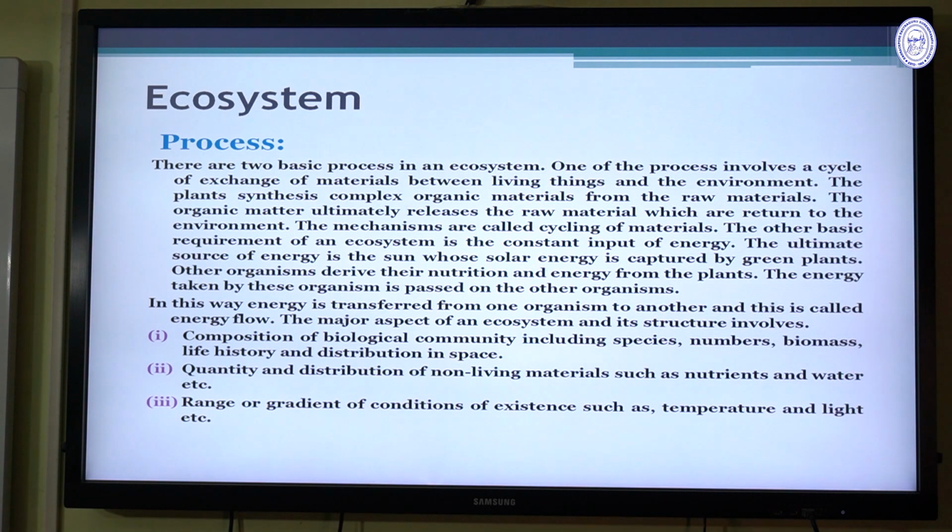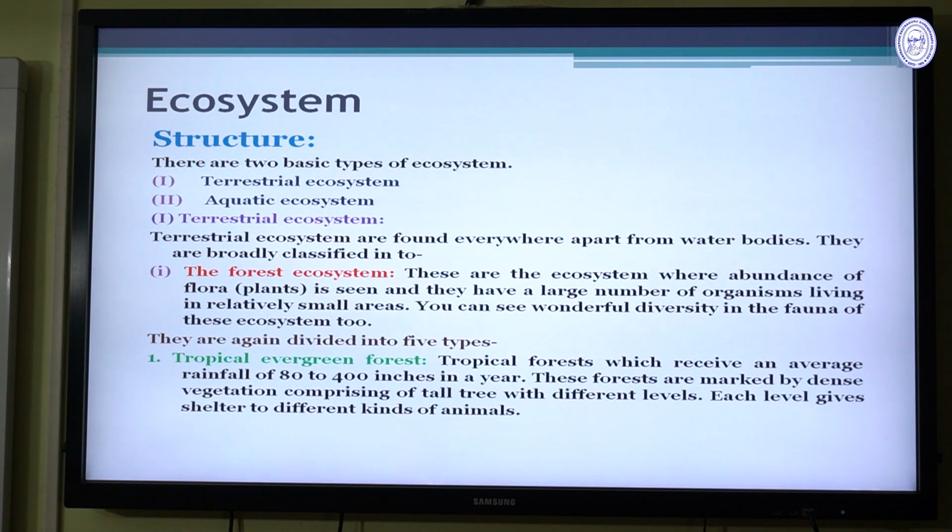The major aspects of ecosystem structure are as follows: composition of the biological community, including the species, numbers, biomass, life history, and distribution in space; quantity and distribution of non-living material such as nutrients and water; and the range or gradient of conditions of existence such as temperature and light.